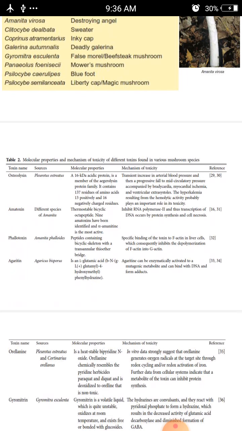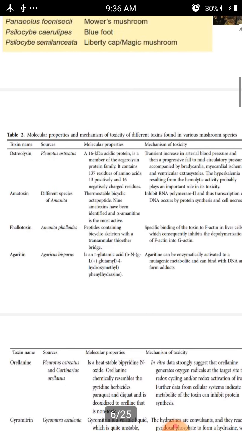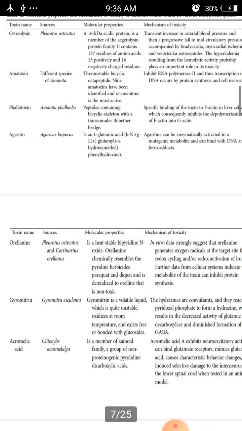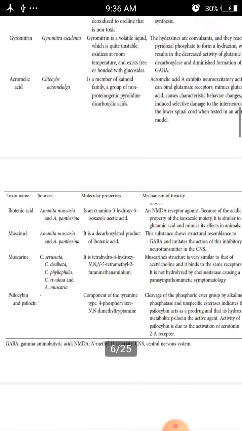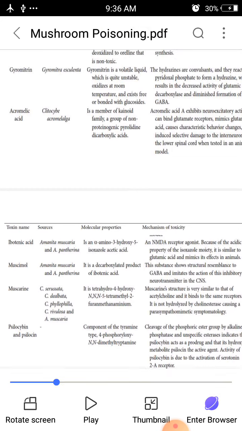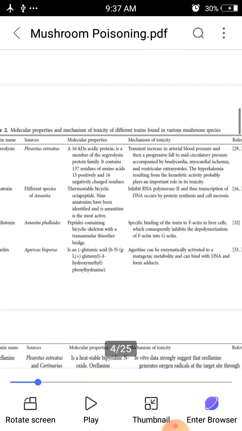And what are the molecular properties and mechanism of toxicity? Mostly amatoxin, phallotoxin, mescaline, muscimol and psilocybin. These are enough for your syllabus purpose.